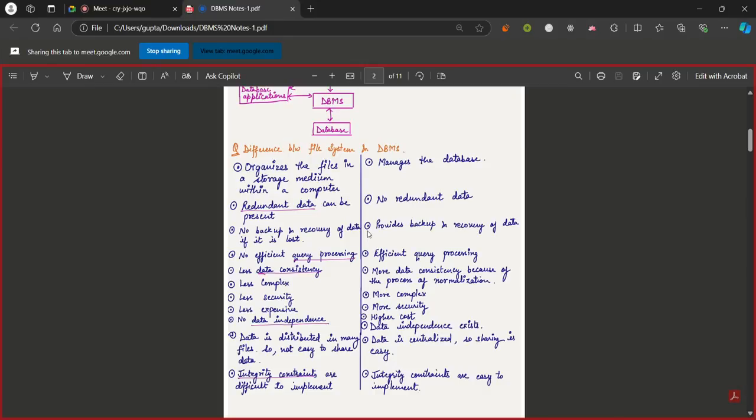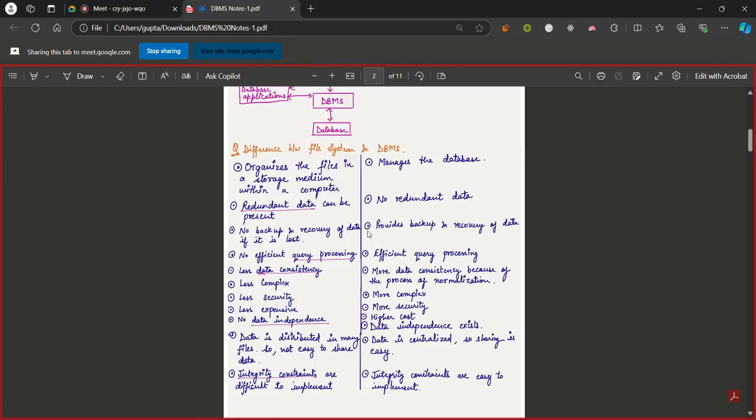In a file system, we know that data is stored in our computer in different folders or in a storage medium in our computer only, right? A DBMS manages the database in which we store our data. That database can be created on a computer itself, or on an online server. For example, MongoDB can be run on a computer itself, but it can also be run on the cloud, like using a website. So we need not store the data on a computer.